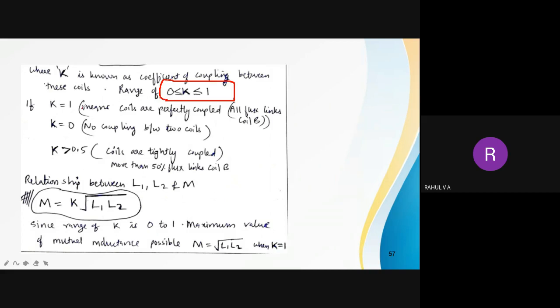K is equal to 1 means it is perfectly coupled. All flux generated in the primary will be reaching the secondary. K is equal to 0 means there is no coupling between primary and secondary. K greater than 0.5 means it is tightly coupled. It is a better coupling method. If it is less than 0.5, it is not a good coupling.